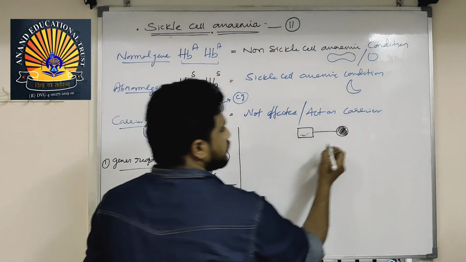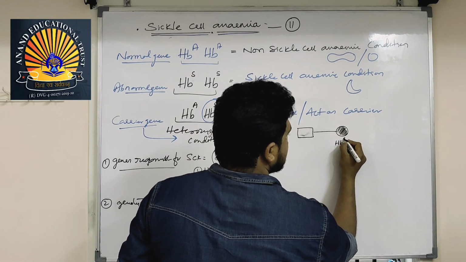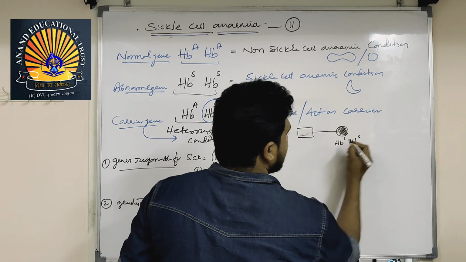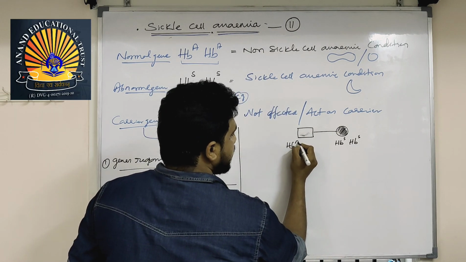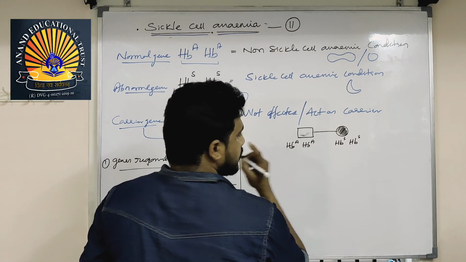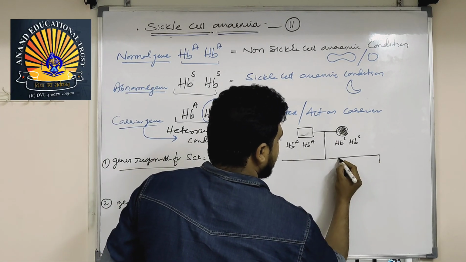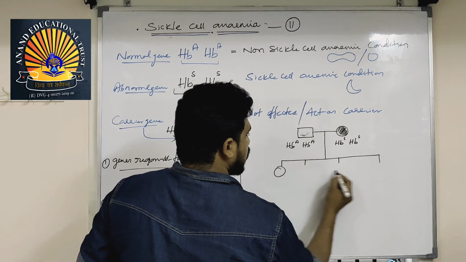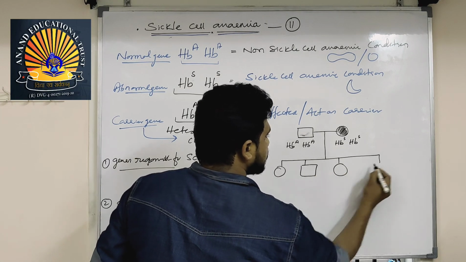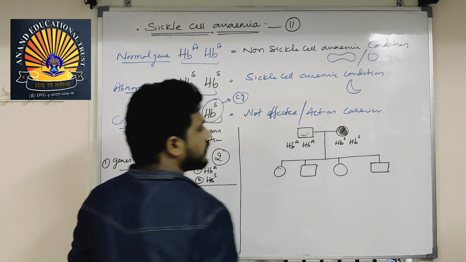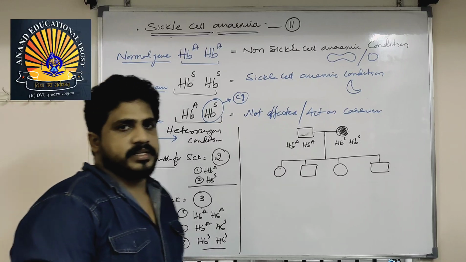Here this is an affected female, means HbS. This is HbA and HbA. Then what type of generation will come? If they have two daughters and two sons, what types of genotypes in their progeny?